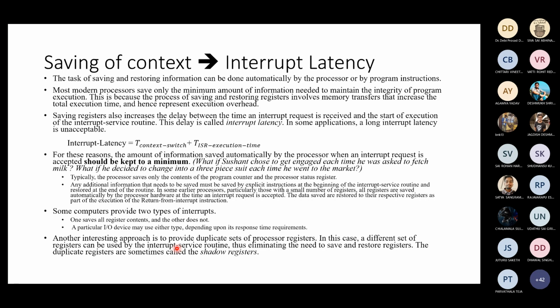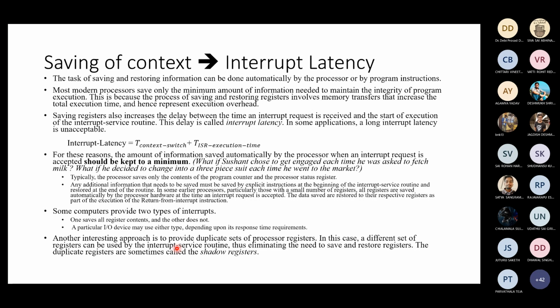So you don't have to come back and retrieve the registers. You just have to say, oh, what is my alter ego, this shadow Sushant, doing? Is he frozen on page number 7 in the middle of equation 3? Well, that is where I was. So you can take that approach, but it's a slightly costly approach. It is not difficult to do this in hardware.